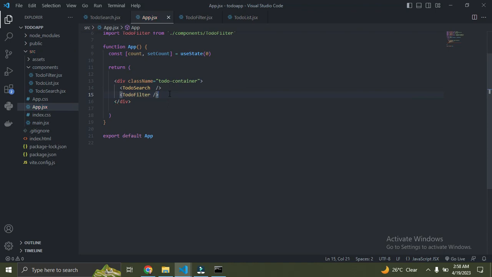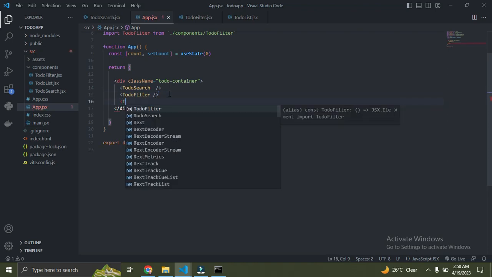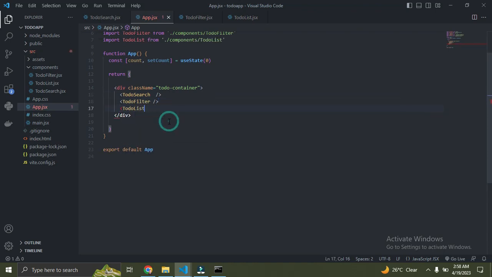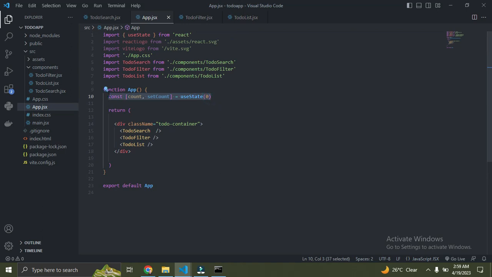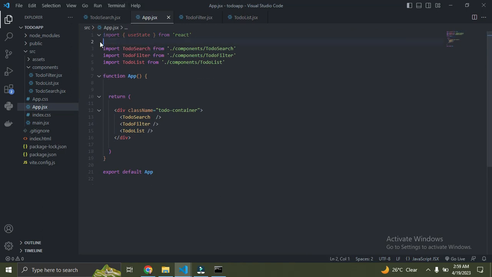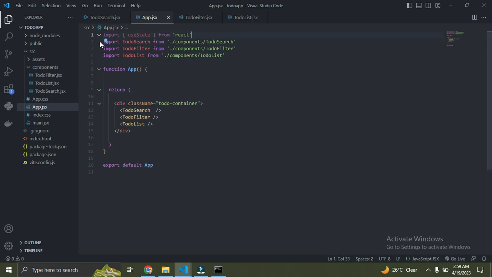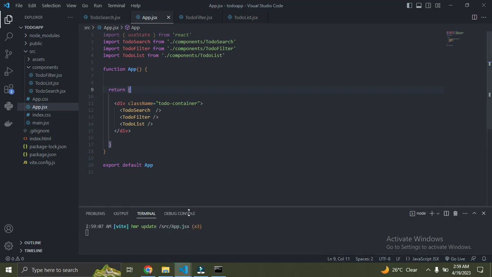The last one is called to-do list. So they're all inside now, in our app.jsx. I'm going to remove this count, we don't need it. All this stuff on top, we don't need anymore. So they're all gone. Now let's see the browser and what it looks like.